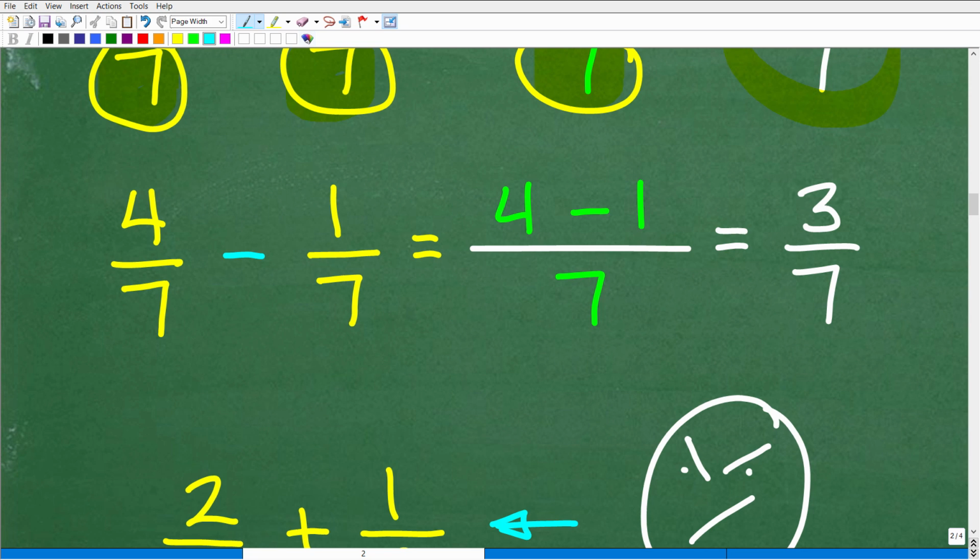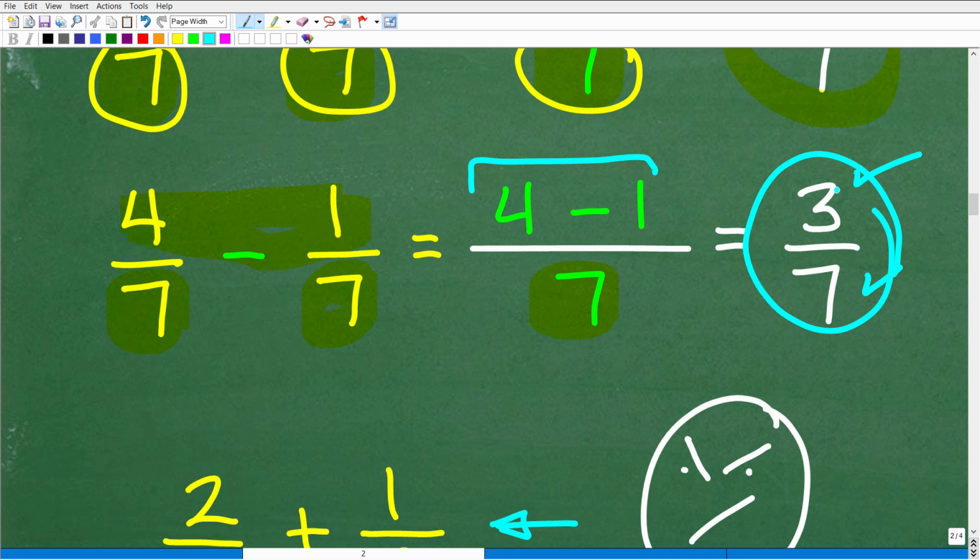Same procedure. All right, so here we got 4/7 minus 1/7. Again, the denominators are the same, so we'll keep that 7. And then here, instead of adding, this is a subtraction problem. This is 4 minus 1. You got to be mindful of this operation. We're going to do this operation with the numerator. So 4 minus 1 is 3. So this is 3/7. Okay, so hopefully you're like, wow, that's super easy as well.